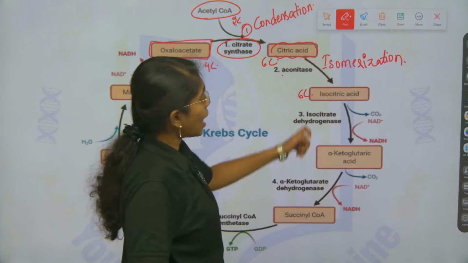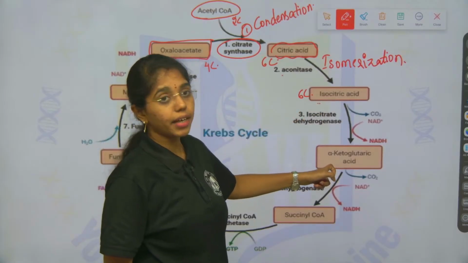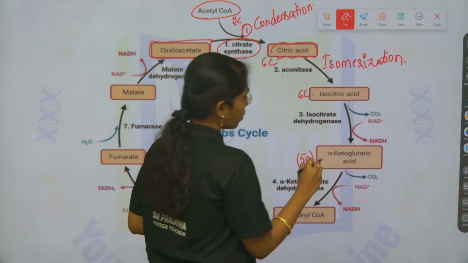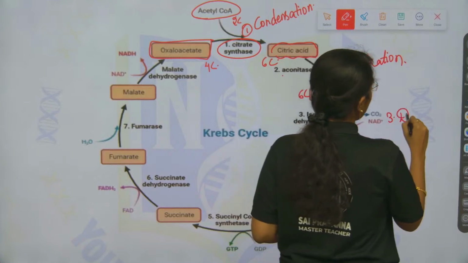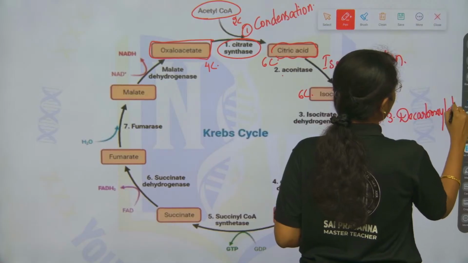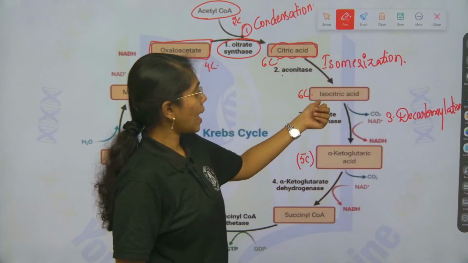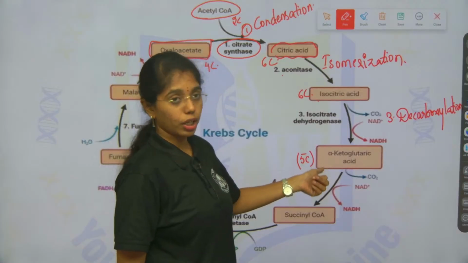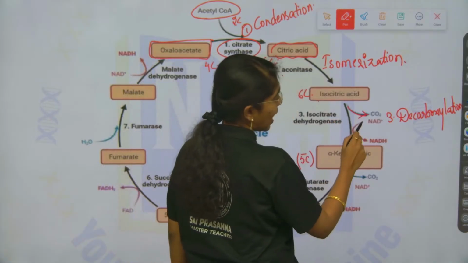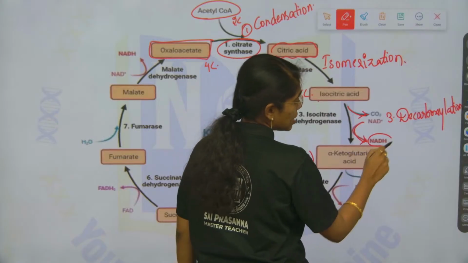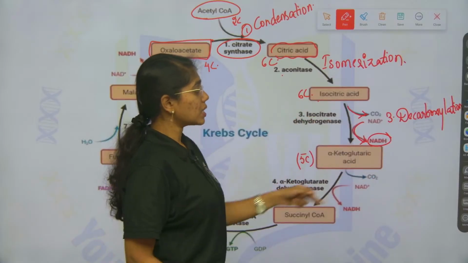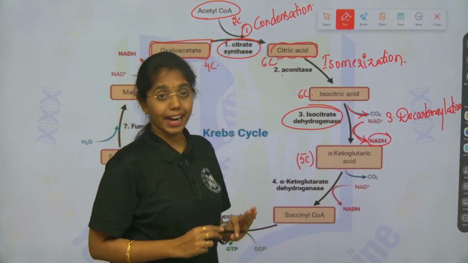Clear, right? Next, isocitrate will be decarboxylated to 5-carbon compound. Okay, 6-carbon compound is decarboxylated to 5-carbon compound. This third step is what, decarboxylation. Okay, this is decarboxylation, wherein 6-carbon is done to 5-carbon, that is alpha ketoglutaric acid, and here at the decarboxylation carbon dioxide is being released and NAD plus is reduced to what? NADH, and this is catalyzed by the enzyme isocitrate dehydrogenase.